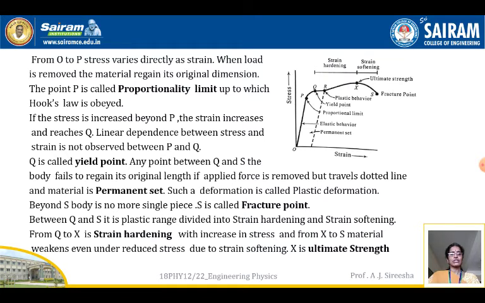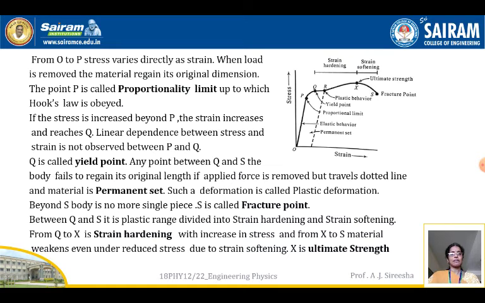Such a deformation is called plastic deformation. A body that does not regain its original shape and size is called a plastic body. So Q is called the yield point.